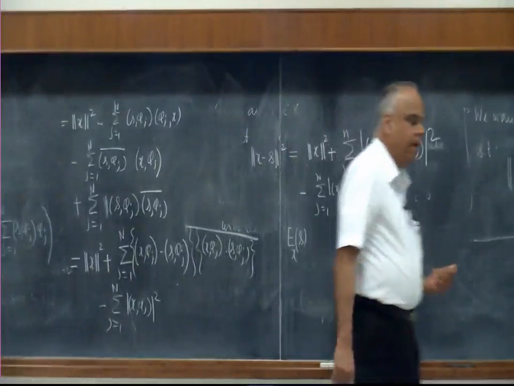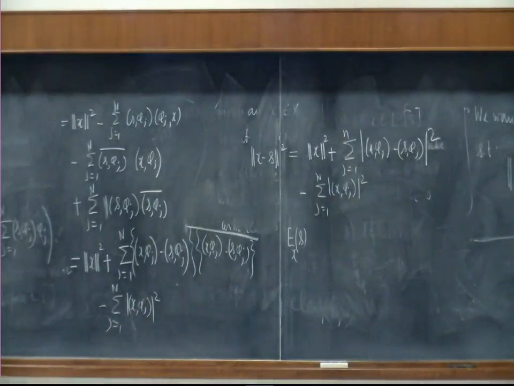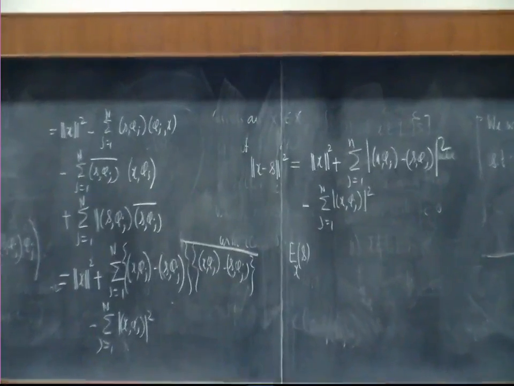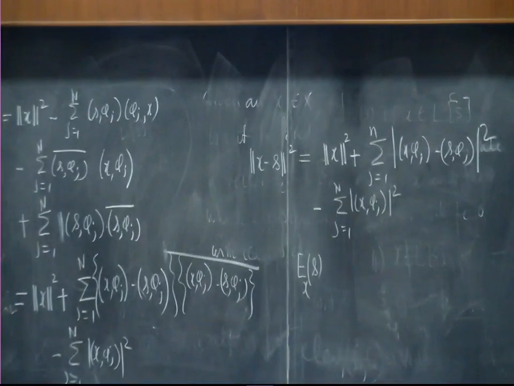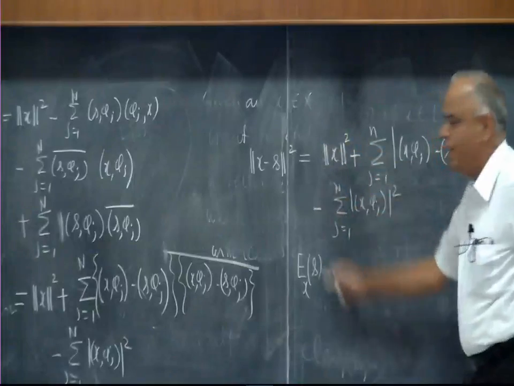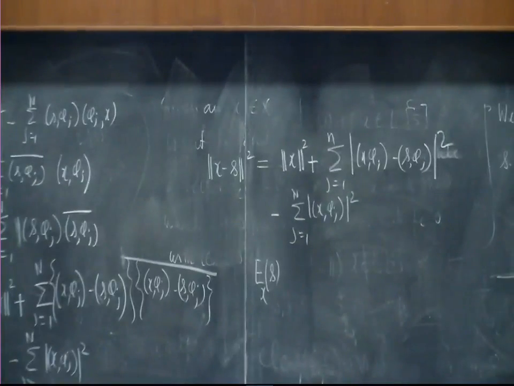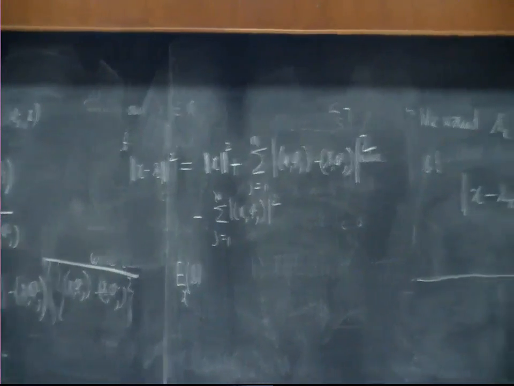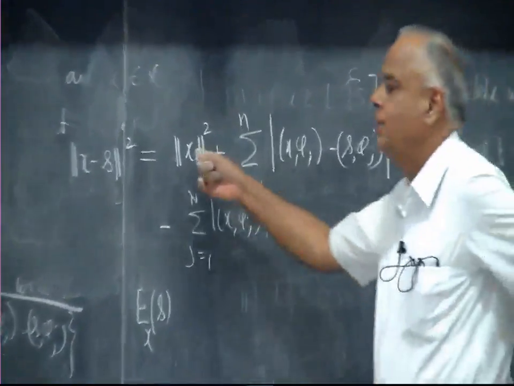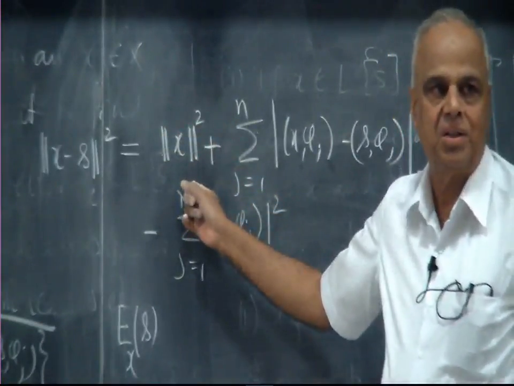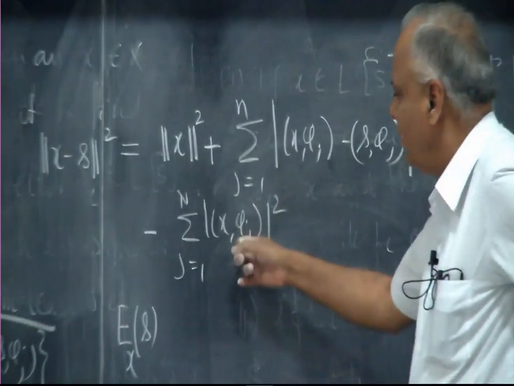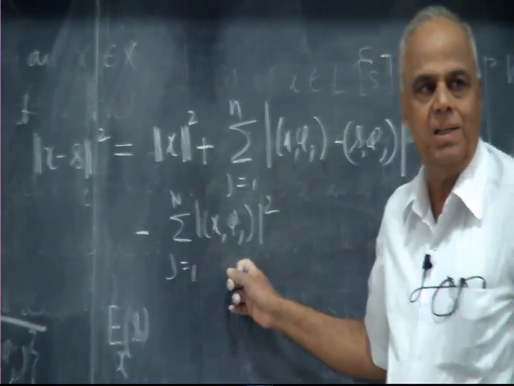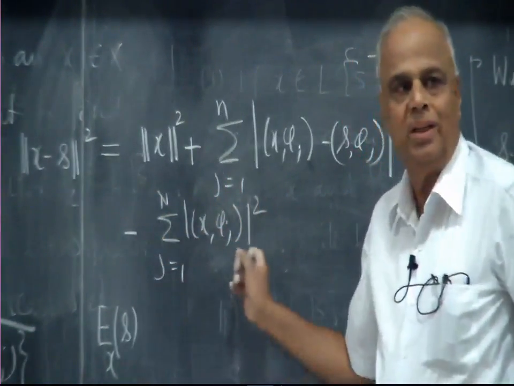What is our aim? We want to minimize this error. Now, that means I must minimize the right hand side. I want to make the right hand side as small as possible. Well, the vector x is given, so I can't do anything with this term, and the orthonormal basis is given, so I can't do anything with this term.